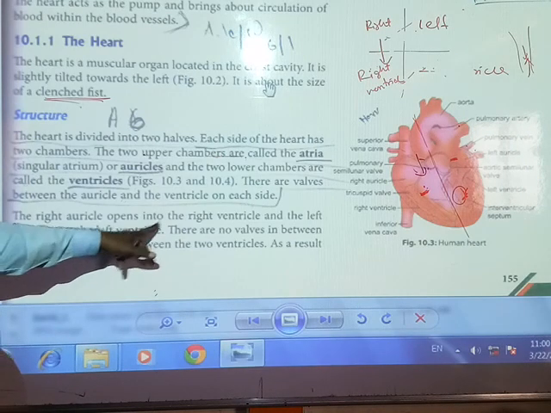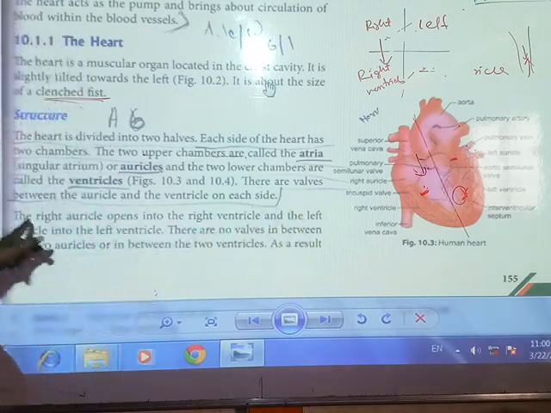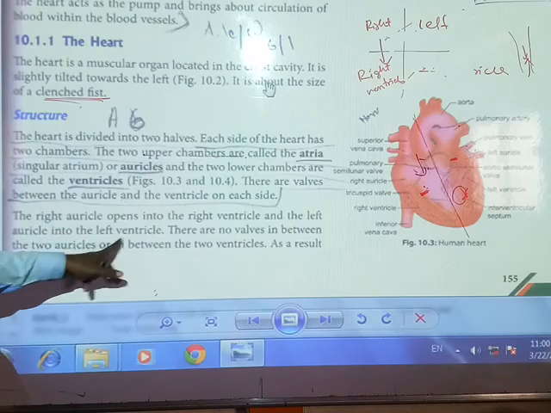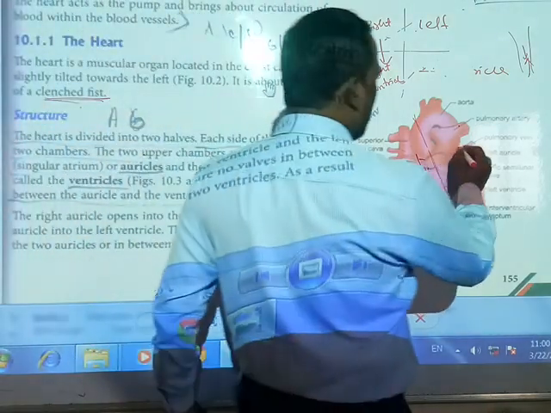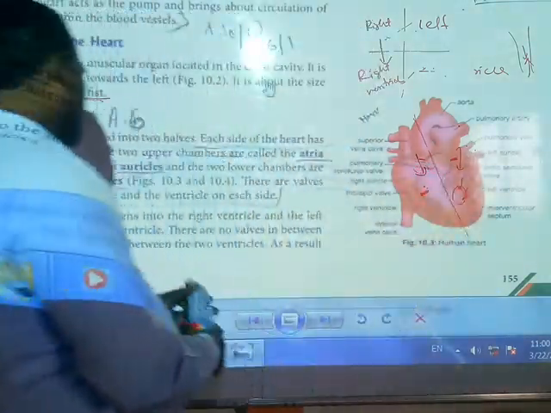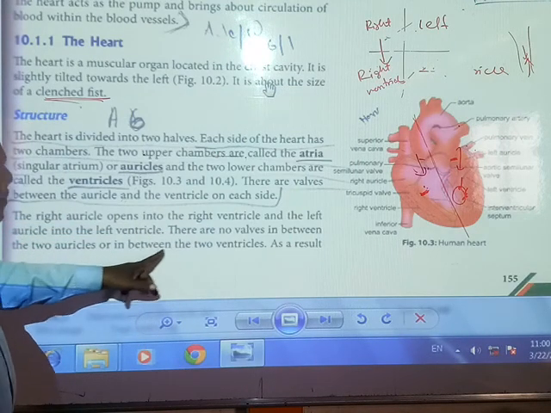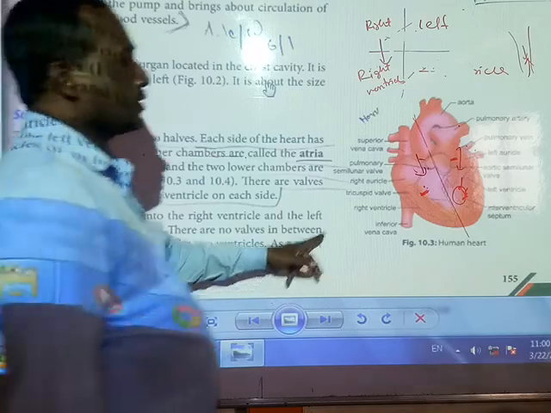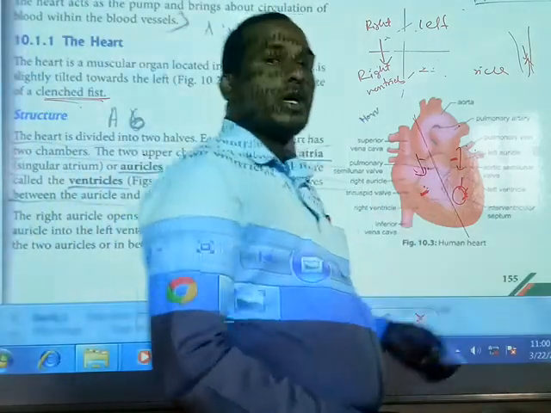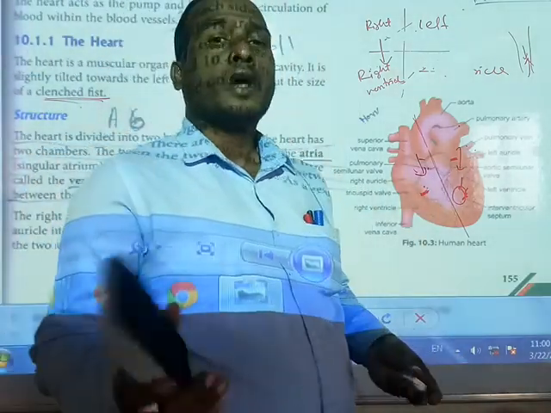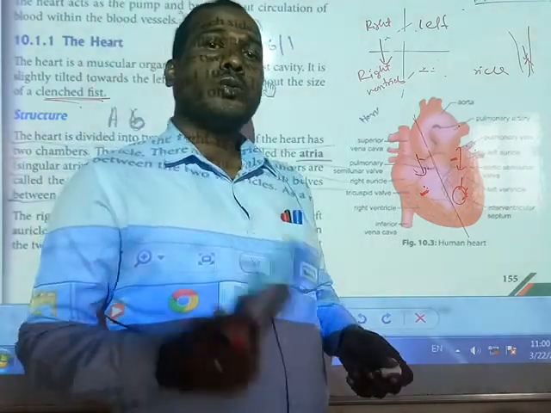The right auricle opens into the right ventricle, and the left auricle into the left ventricle. There are no valves between the two auricles or between the two ventricles.